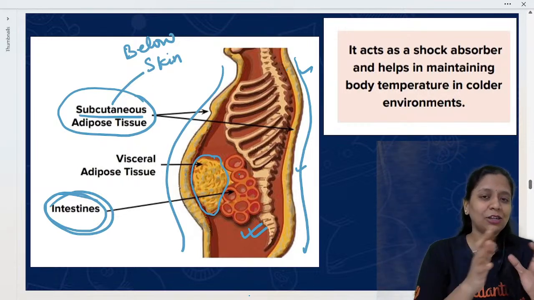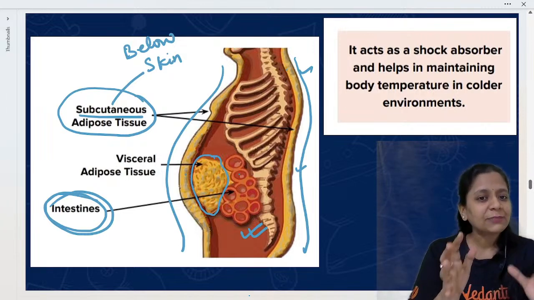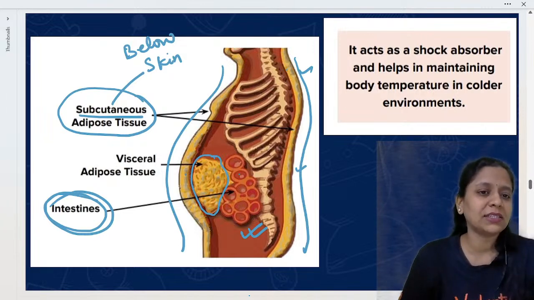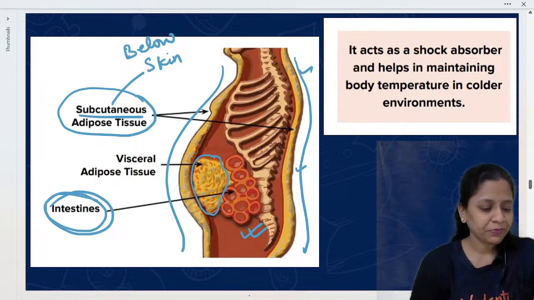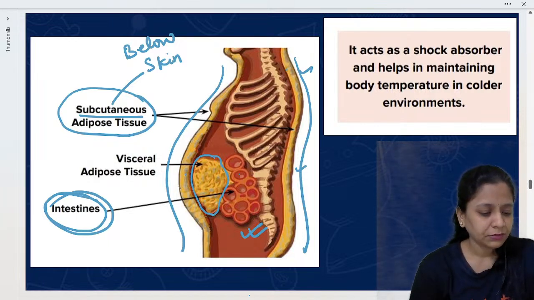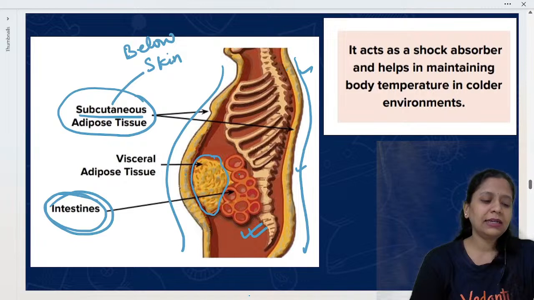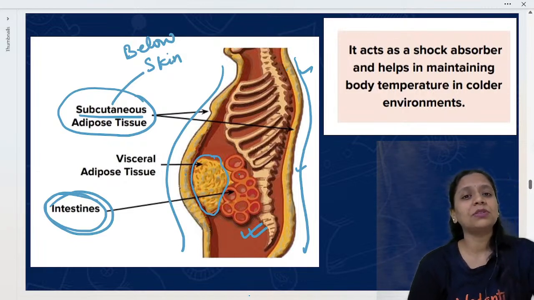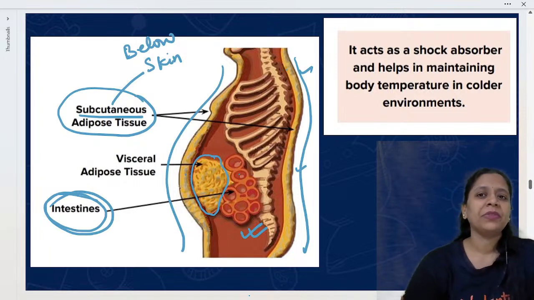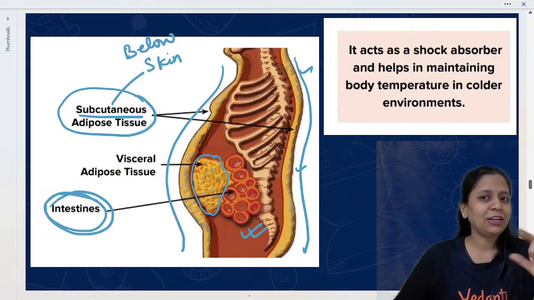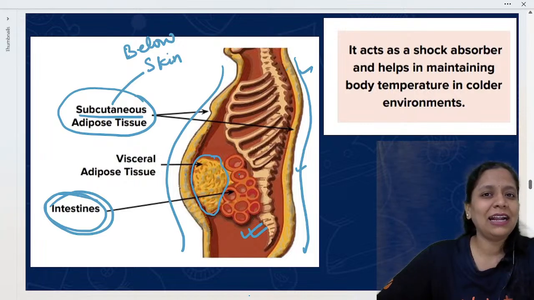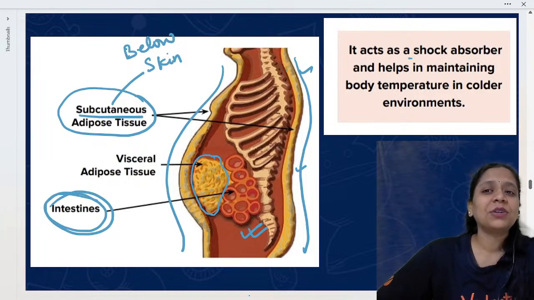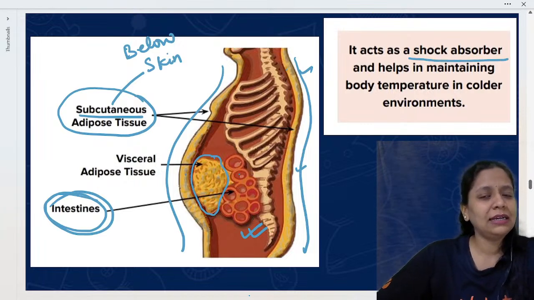Internal organs మధ్యలో space ఉంటాయి కదా, ఆ space ని కూడా adipose tissue is filling up. Okay, areolar is not storing fat, Vedashri, but adipose is storing fat. Okay, so I'll show you the difference. Ending లో difference చూపిస్తాను adipose and areolar మధ్యలో. So ఇది ఒక షాక్ అబ్జార్బర్ లాగా పనిచేస్తుంది.